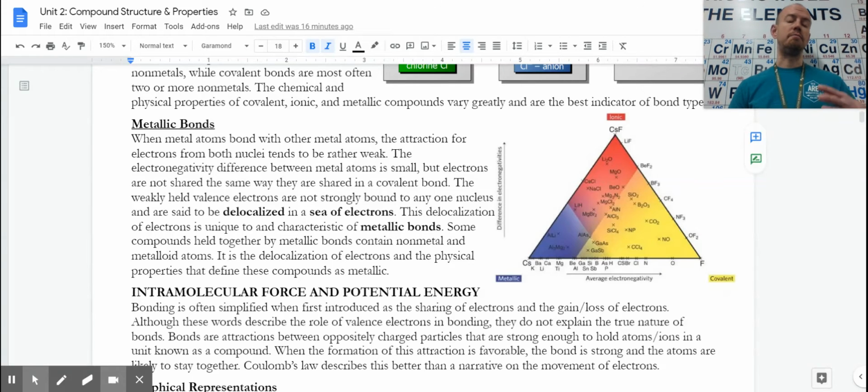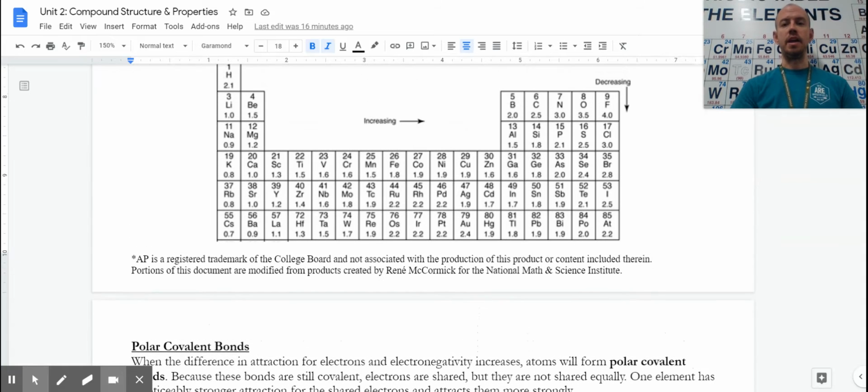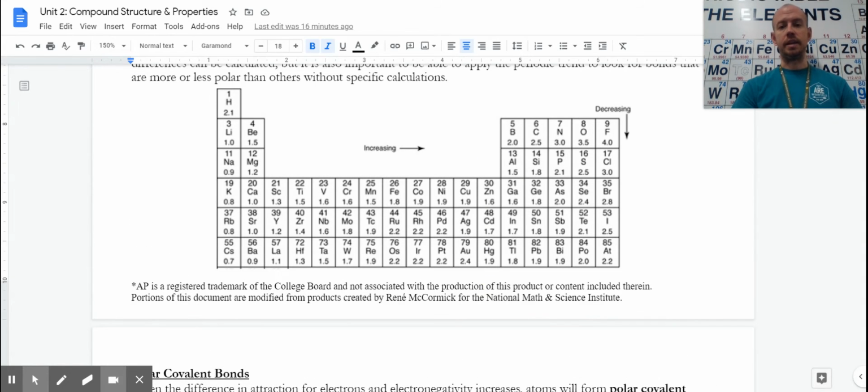The last category of bonds are metallic bonds. In metallic bonds, we have sharing, but a different type of sharing than what occurs in covalent. Metals tend to have low electronegativity values. So when we come over here, our metals are basically here and to the left, including tin and lead, etc.